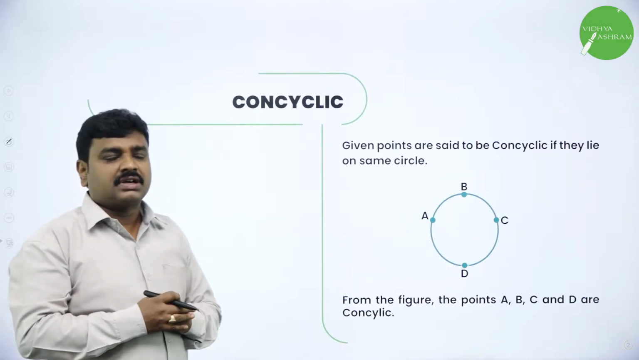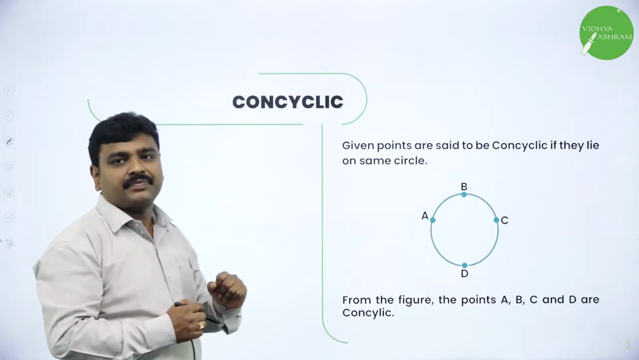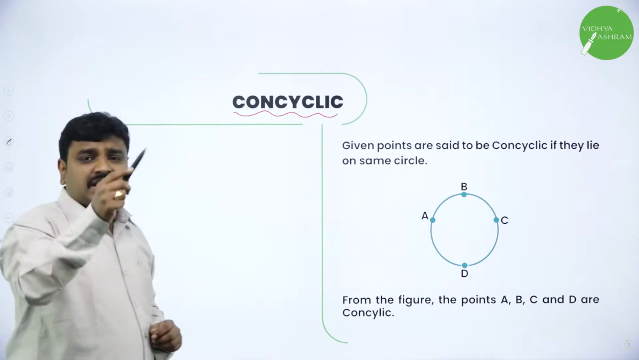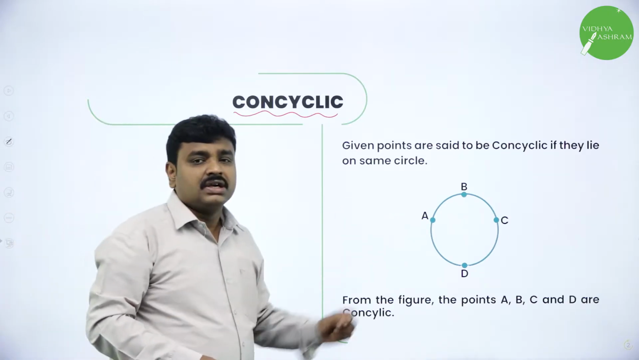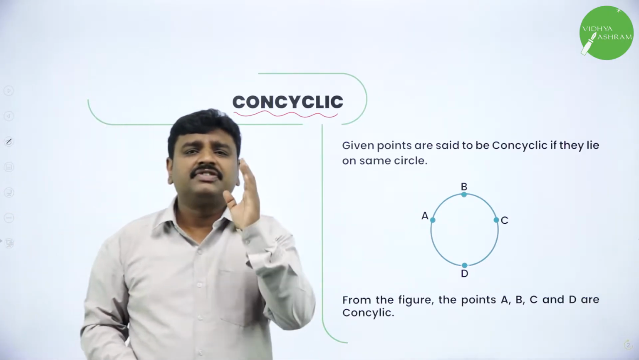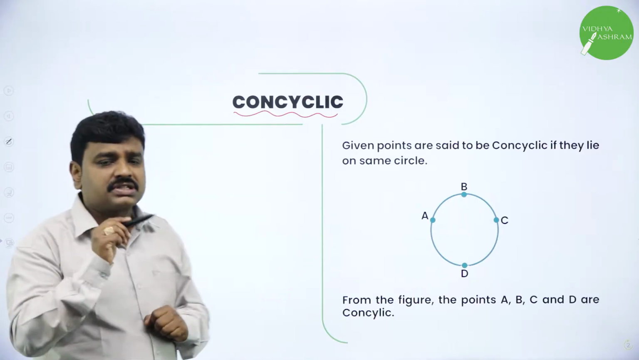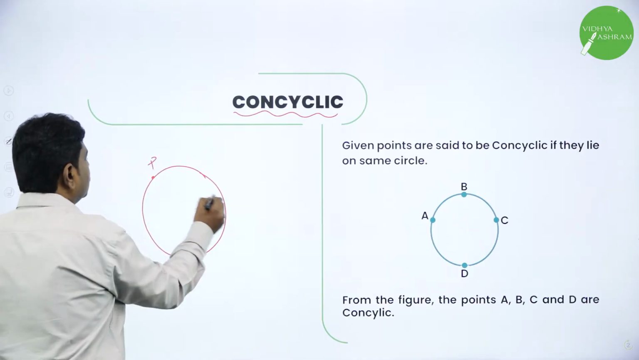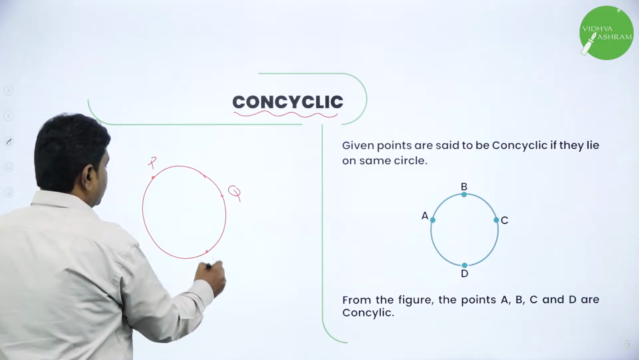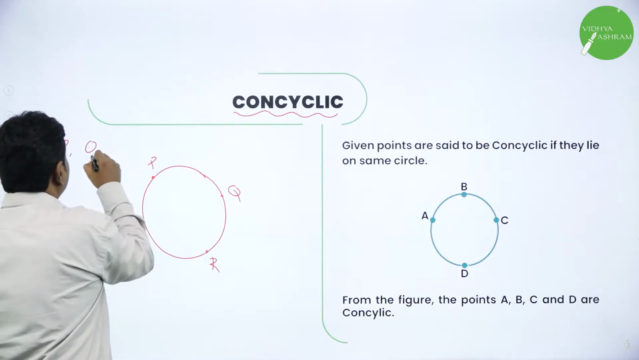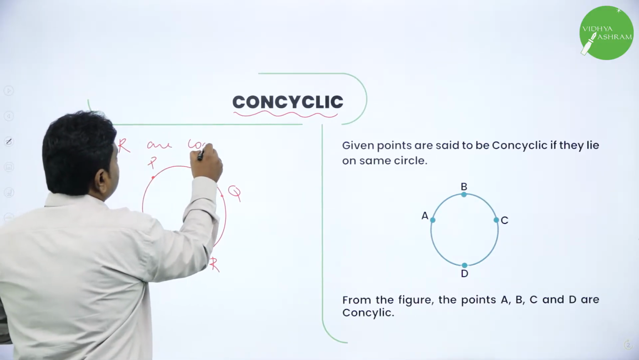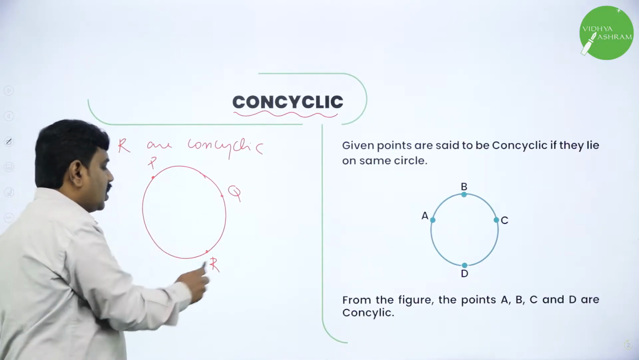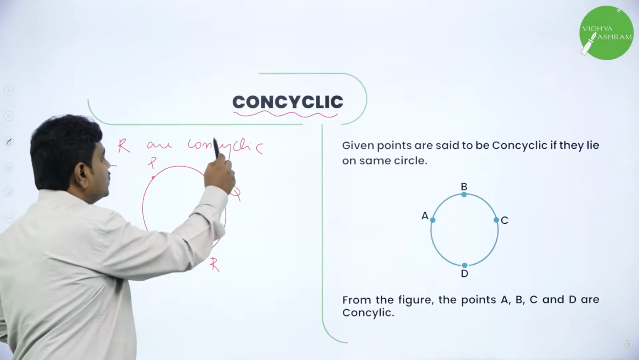Okay, we will start with the concept, that is concyclic. The name itself says concyclic. What is meant by concyclic? Cyclic means on the circle. 4 points are said to be concyclic if they lie on the same circle. Suppose if this is a circle, I have point P, point Q, point R. I can say PQR are concyclic. Why are they concyclic? Because they lie on the same circle. PQR, all are lying on the same circle, therefore PQR are concyclic.